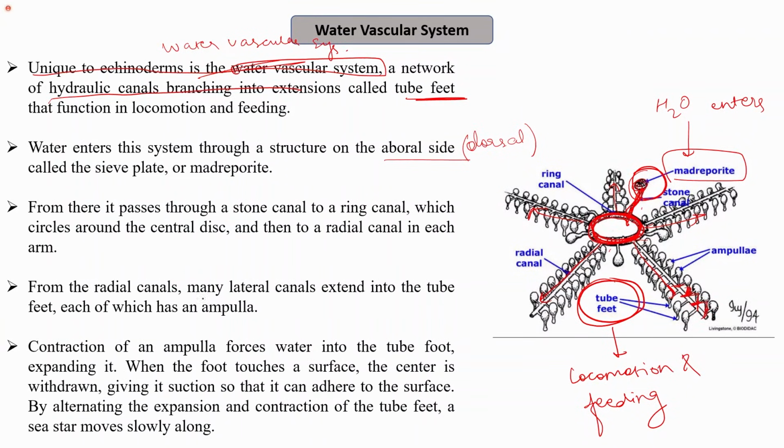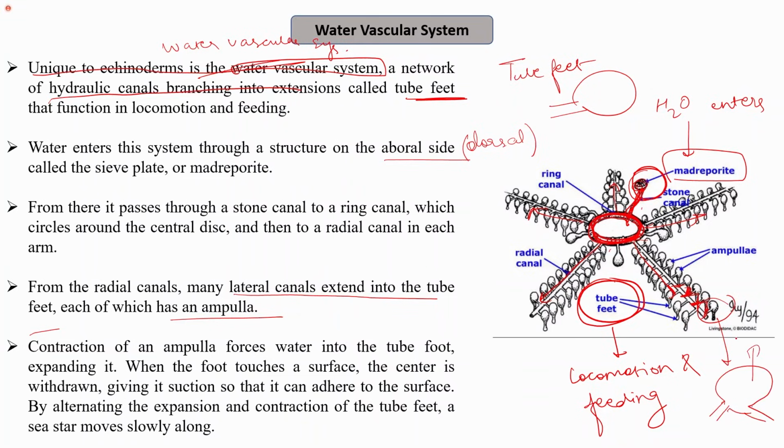From the radial canals, many lateral canals extend into the tube feet, each of which has an ampulla. You can see here, this is a lateral canal and this is the ampulla. If I draw a zoomed image of the tube feet, it will be something like this. This is the ampulla. An ampulla is a bulb-like, bulged structure. In biology, usually such structures are termed ampulla.